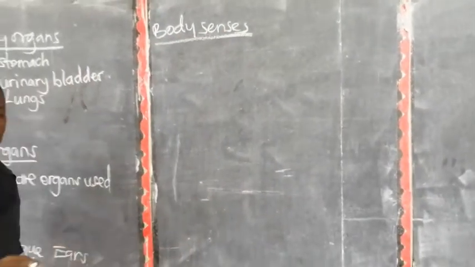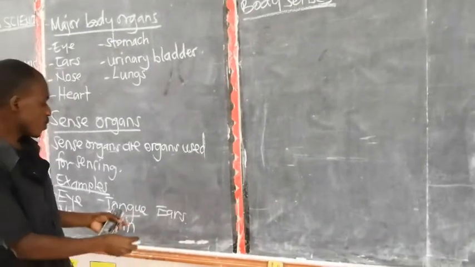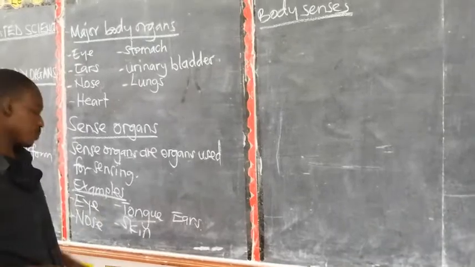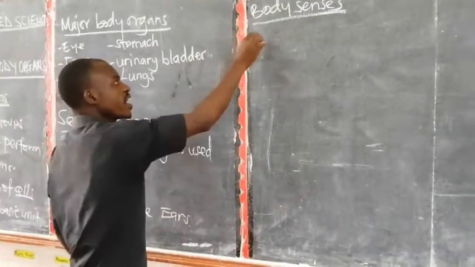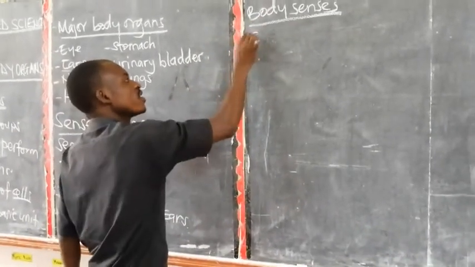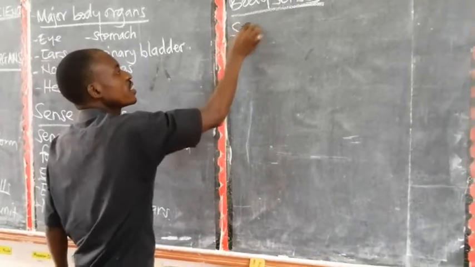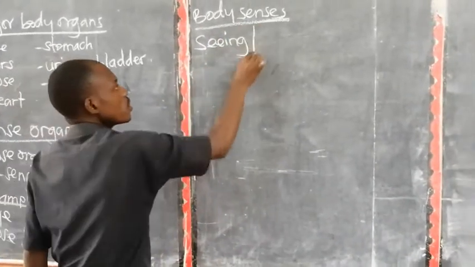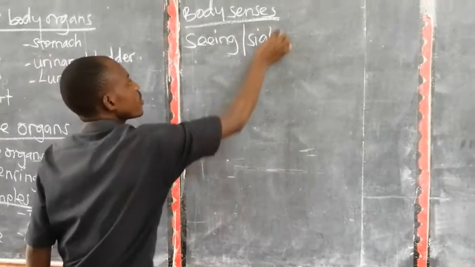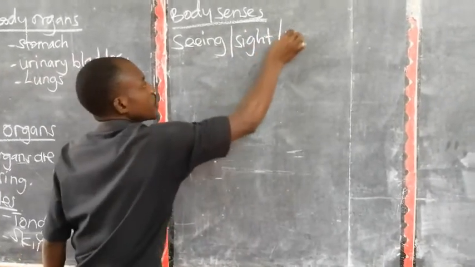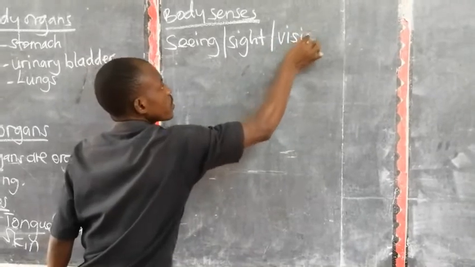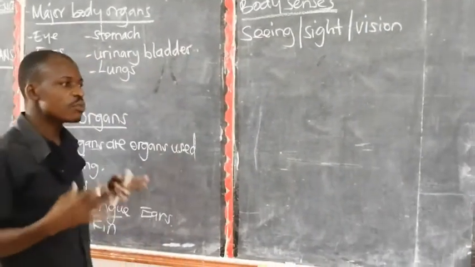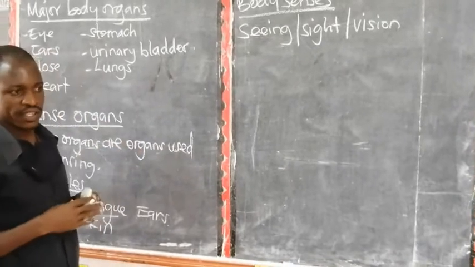We have also 5 body senses. As we have the sense organ, each sense organ has its sense that it corresponds to. For example, look at the eye, it is used for seeing. So we have the sense of seeing, or sight, or vision. You are able to see. So when you are seeing, it means that you are responding to the sense of sight.